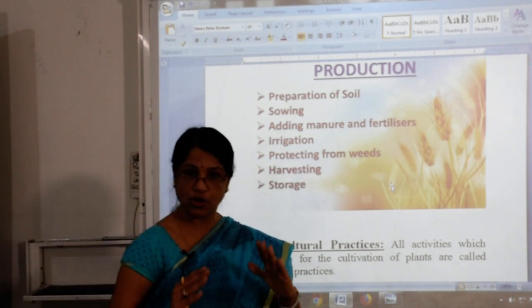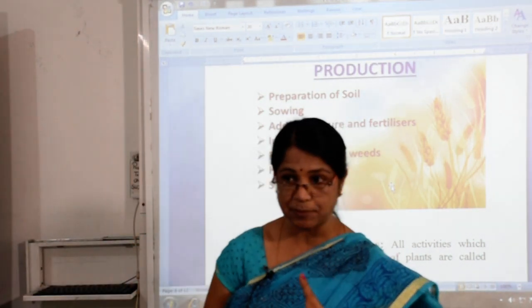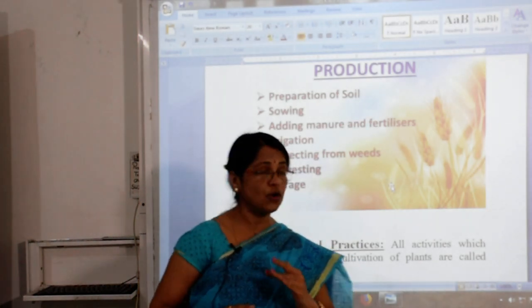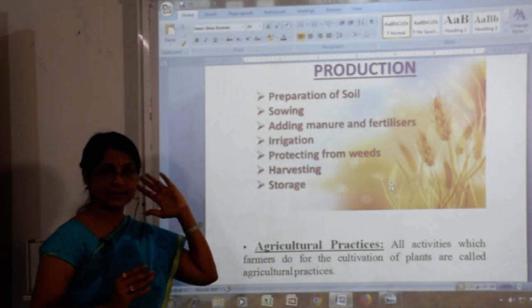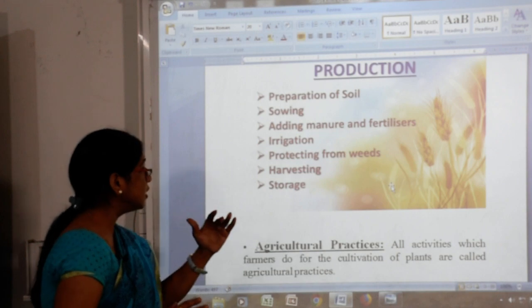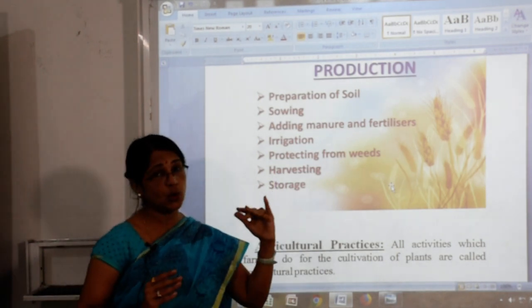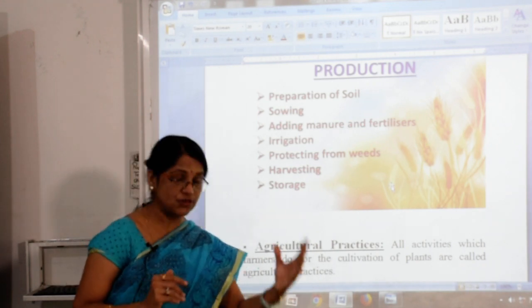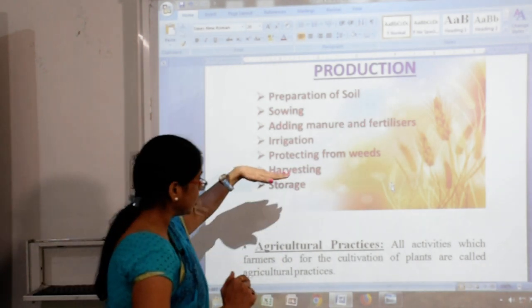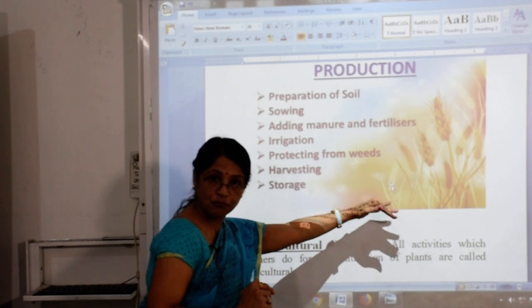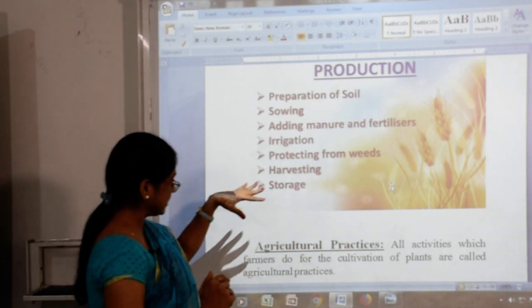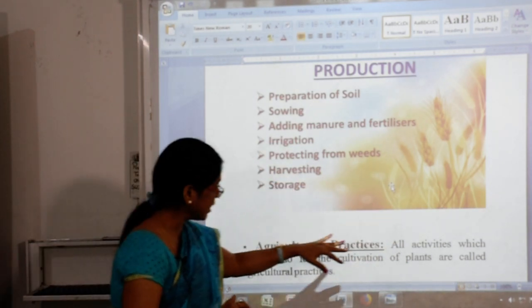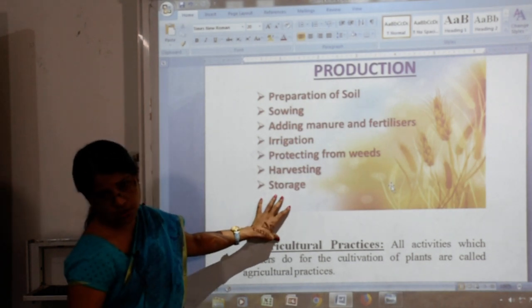So we see first what is the sequence of production. First, preparation of soil. The first step is called the preparation of soil. Second is the sowing. Third is adding manure and fertilizers. Fourth is irrigation. Fifth is protecting from weeds. Next is harvesting. At last, storage.